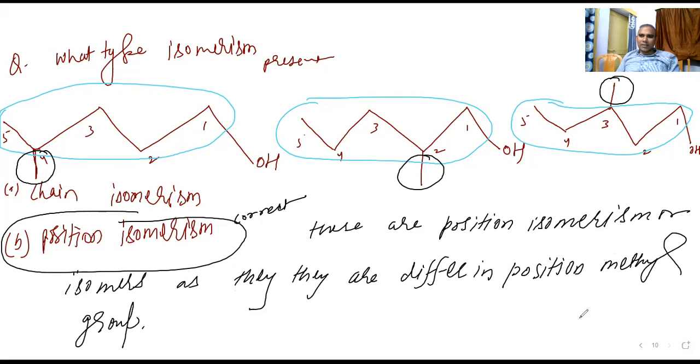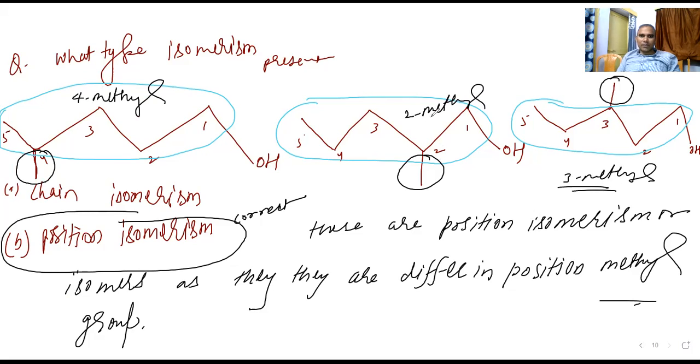So they differ in the methyl group. Here it is 4-methyl, here 2-methyl, second position, and here 3-methyl. So what is the difference in this compound? The position of the methyl group is changing. Position is changing means it is what type of isomerism? Position isomers. Are you able to understand? Yes, sir.